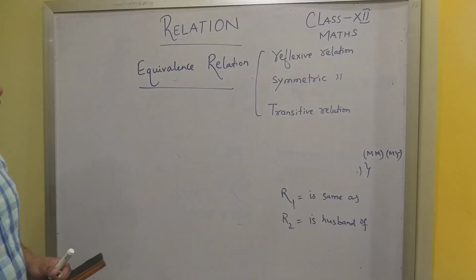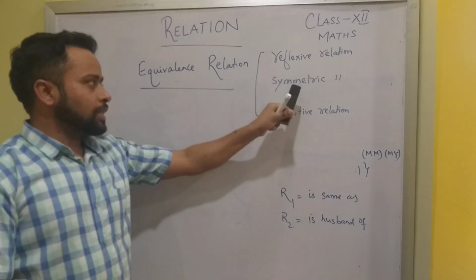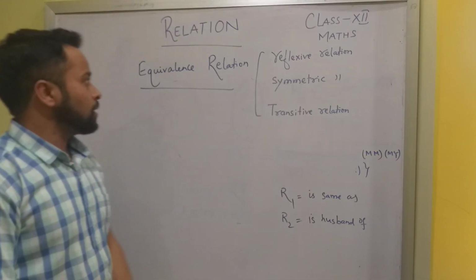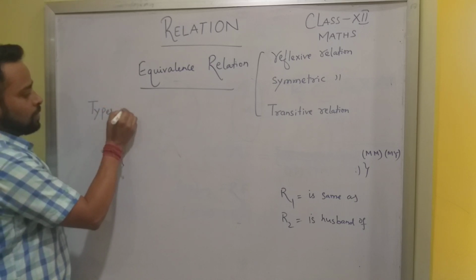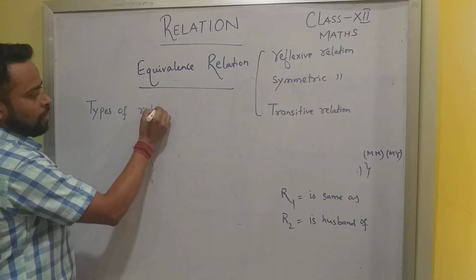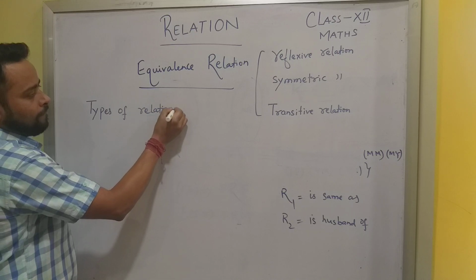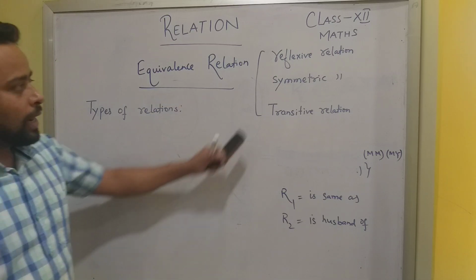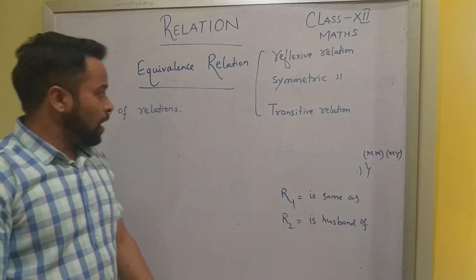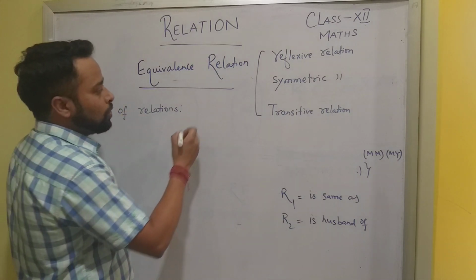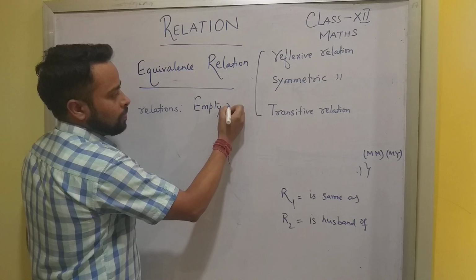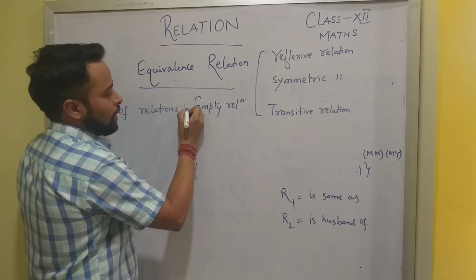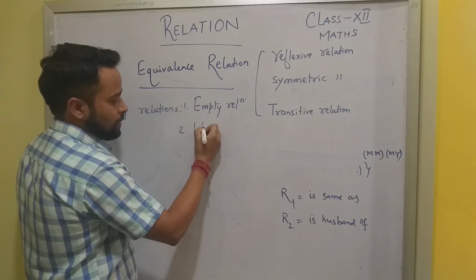Now, before I go to these reflexive, symmetric, and transitive relations, when I come to types of relations, we should know that there are reflexive, symmetric, and transitive. Apart from this, there are two more relations. One is called empty, and the second one is universal.